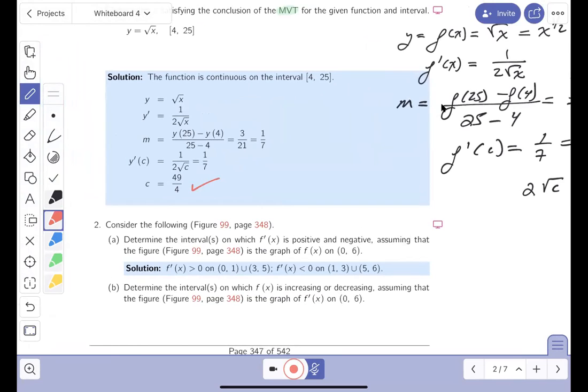Let me go through the work with you. That's written in the blue area. Probably it'd be better if you could look at the blue area after working the problem. The function is continuous on the interval 4 to 25. We did mention that to you.